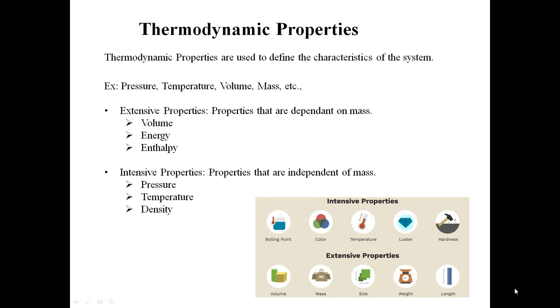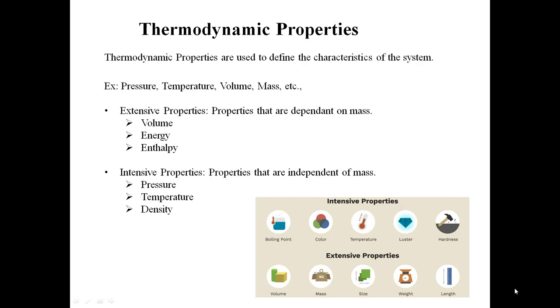Tea is called my system, and it was being held within a cup. So the cup will be called a boundary, and the tea is surrounded by the boundary, and after the boundary we have the surroundings. So here we will call the cup the boundary, the surroundings the surroundings, and the tea the system.